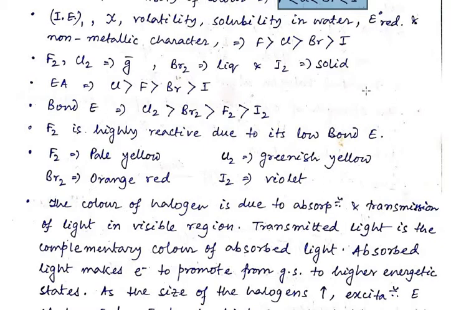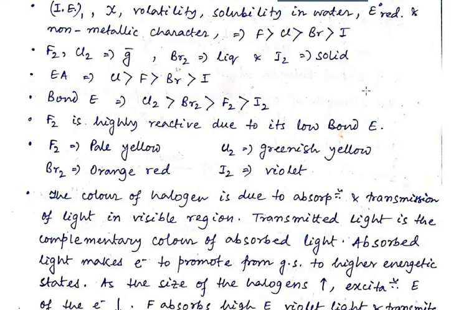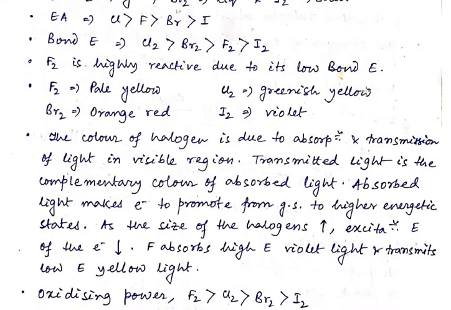If I look at the electron affinity, the trend is a little bit different, because chlorine has the maximum electron affinity, then fluorine, then bromine, and then iodine. And for the bond energy, chlorine is maximum, then bromine, then fluorine, then iodine. These orders are a little different, so that's why we have written these orders